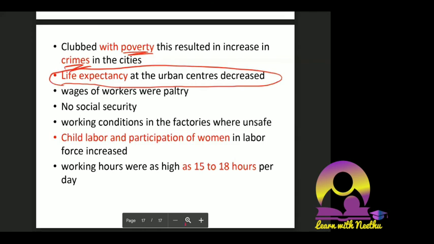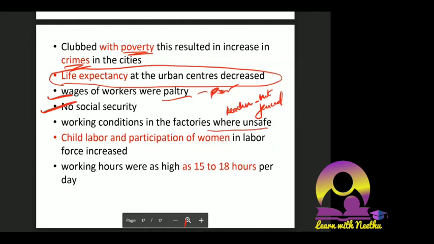Wages of workers were very paltry, meaning very poor. There was no social security, that means no medical assistance, nothing. Working conditions in the factories were unsafe, because whatever machines they had were not fenced. We have seen pictures, even in India. You work with machines and accidentally get your hand or leg cut off, or you fall into the machine, because all of it was not fenced. All these were the initial struggles people faced in working conditions.